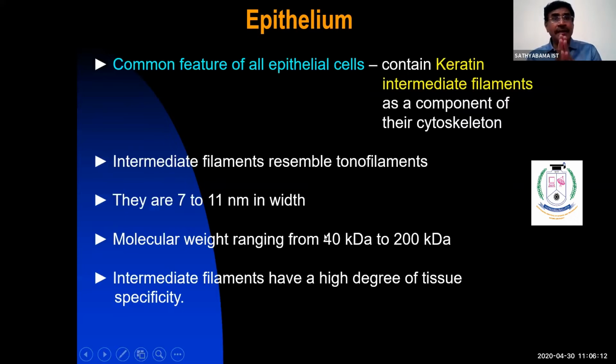The most common inherent property of all epithelial cells is that they contain keratin intermediate filaments, called cytokeratin. Cytokeratin is the inherent keratin intermediate filament present in the epithelial cells. So epithelium is made up of keratinocytes and non-keratinocytes. 90% of the epithelial cells belong to keratinocytes, and 10% are non-keratinocytes.